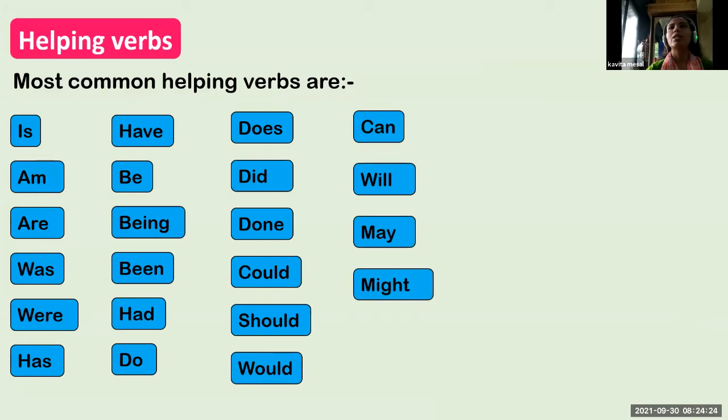So all these words are helping verbs which help the main verb in the sentence. These are the most common helping verbs which we will see in sentences.